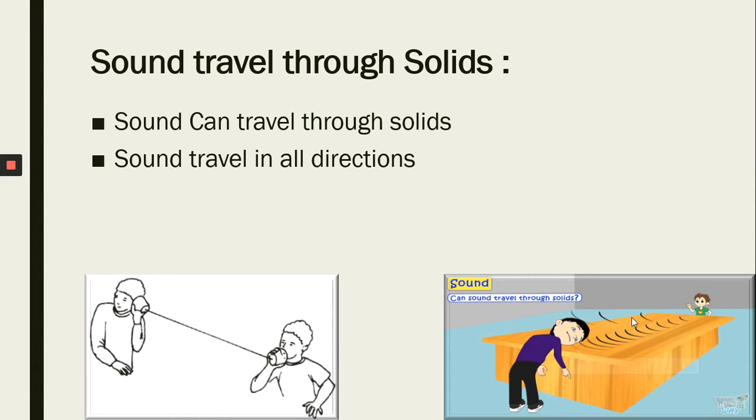You can also do this activity at home. It means sound travels in solids.